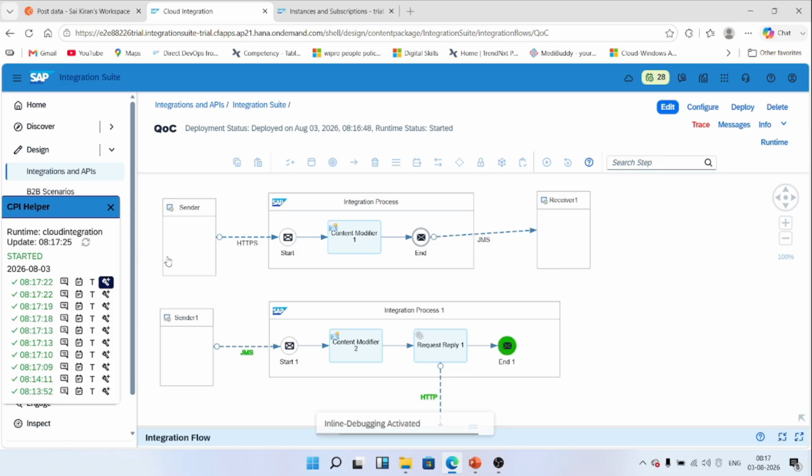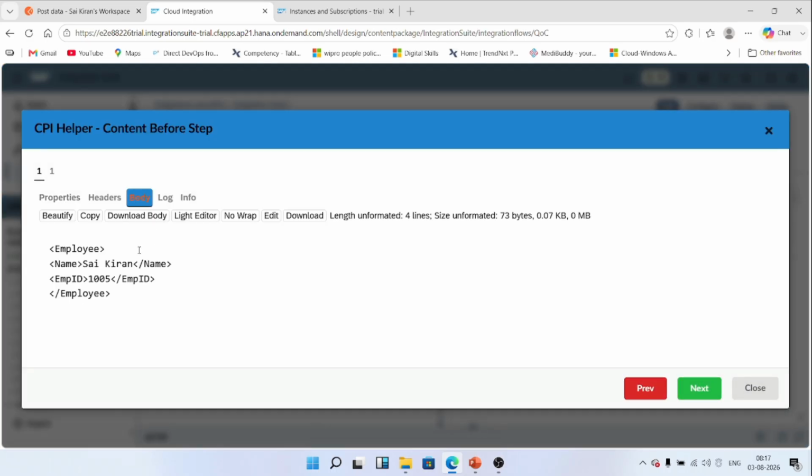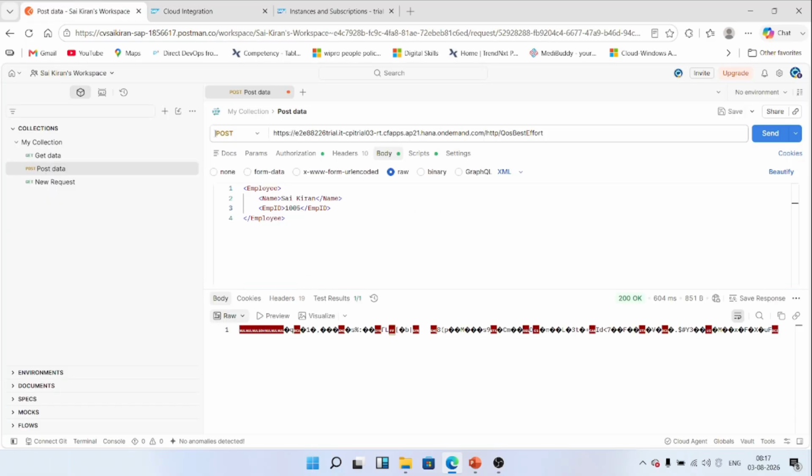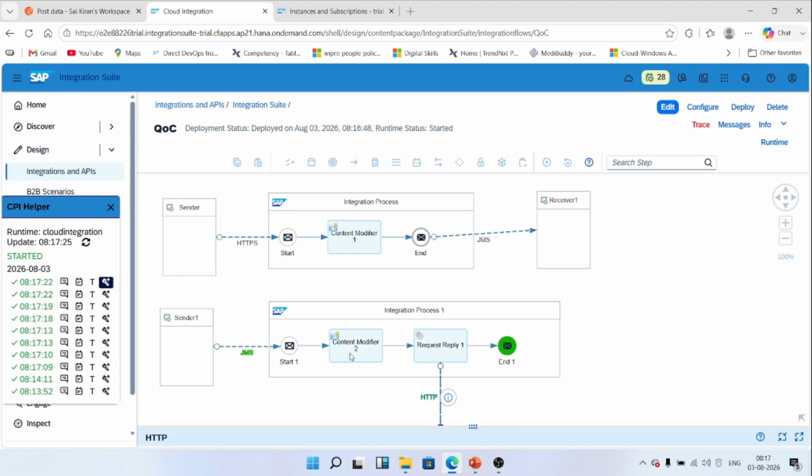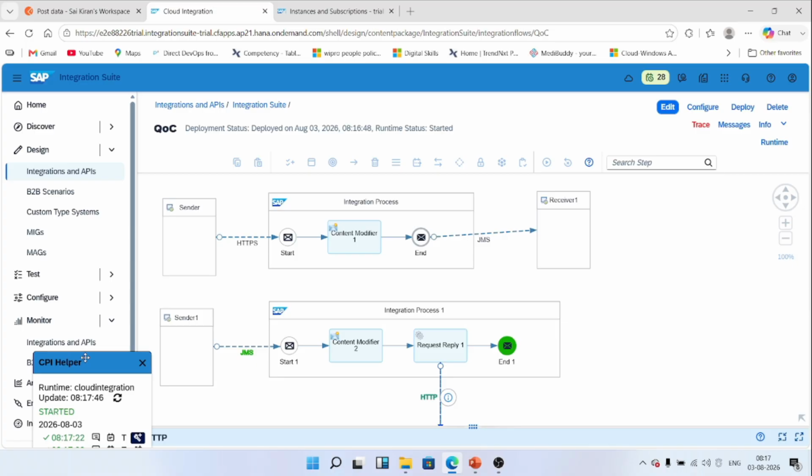You can see the last message and get the details here. See the last one I gave, you can see the employee ID 1005. So all of them were processed one by one. It's a sequential order. Everything is in sequential order. In message processing, we will see in our next classes how to monitor sessions and how to see messages, which I can explain in separate classes.